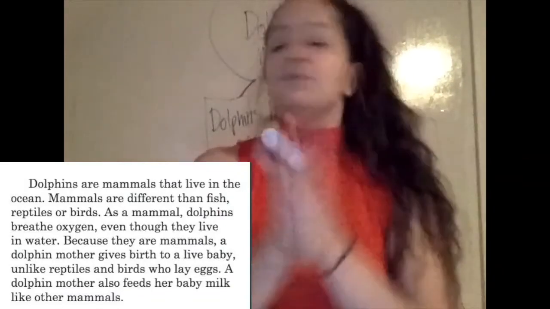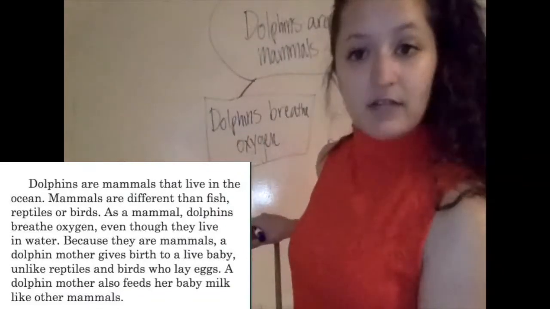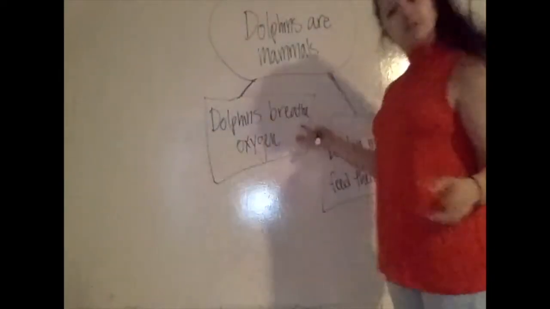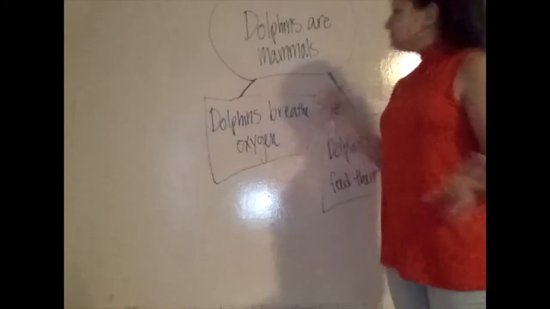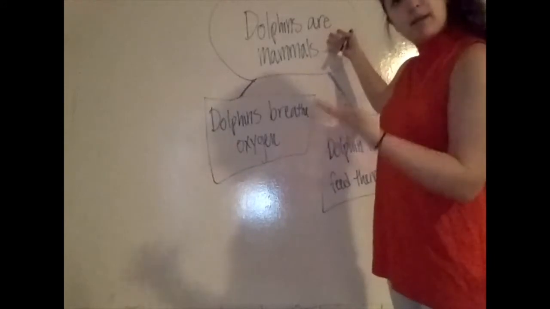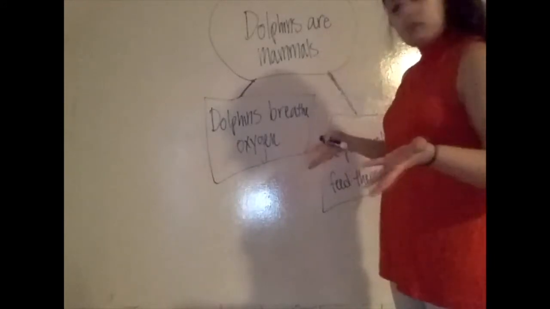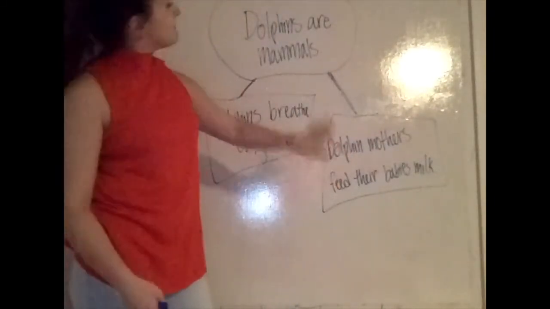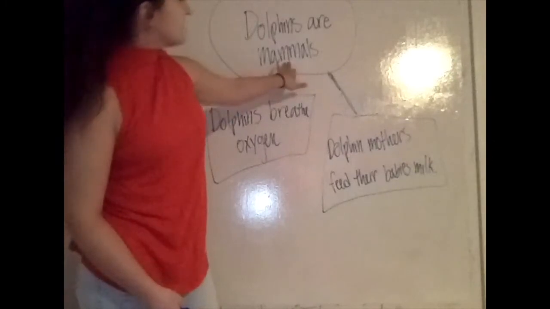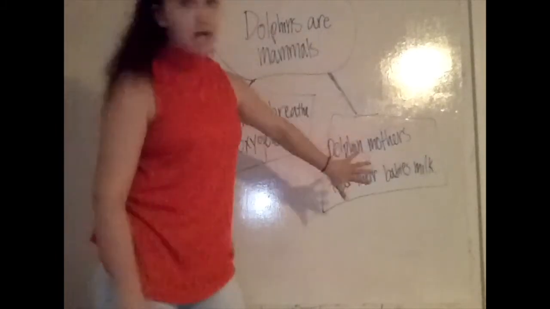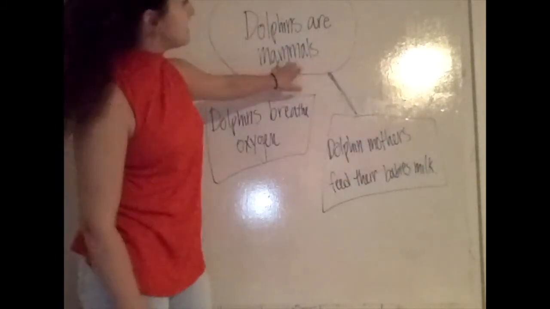Okay, so here's what I got when I read this text. So here's a possible first example: dolphins breathe oxygen. So mammals breathe oxygen, dolphins breathe oxygen. Therefore, this is supporting my main idea that dolphins are mammals. And here I have dolphin mothers feed their babies milk. And again, mammals get fed milk from their mothers when they're babies, just like you and me. And dolphins have this happen, therefore this is supporting our main idea that dolphins are mammals.